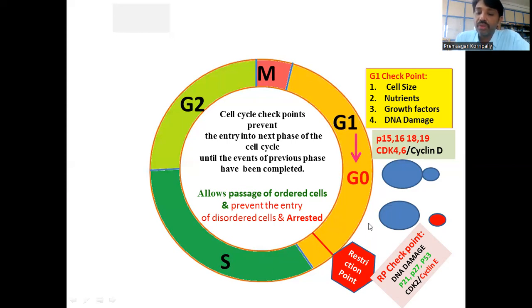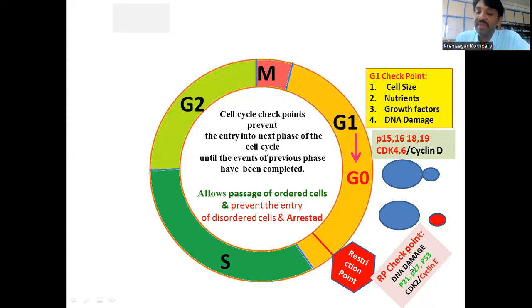Here, again, at this restriction point, cells once again scrutinize the integrity of their DNA. If it is satisfied with its integrity, then only it moves from G1 to S phase through the restriction point. This movement from G1 to S through the restriction point is mediated by CDK2 and cyclin E. This is a regulator molecule which passes the cell from G1 to S through the restriction point.